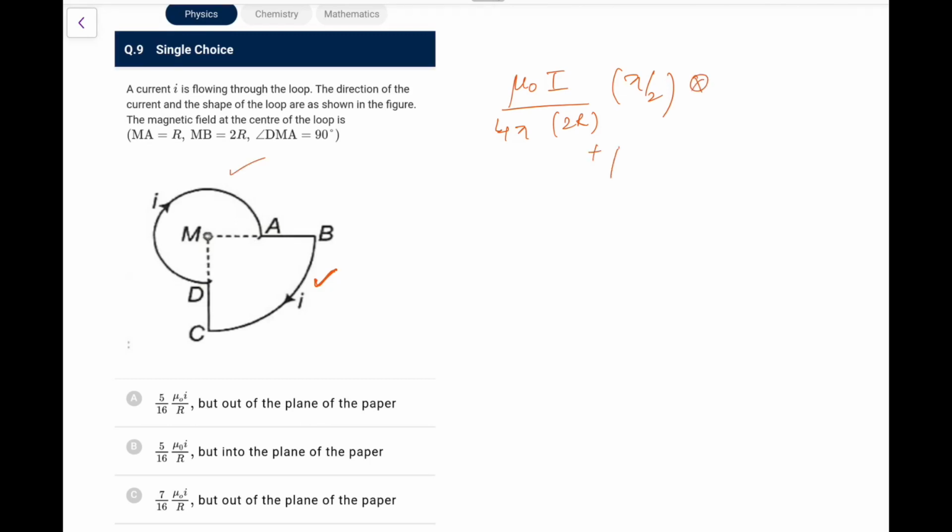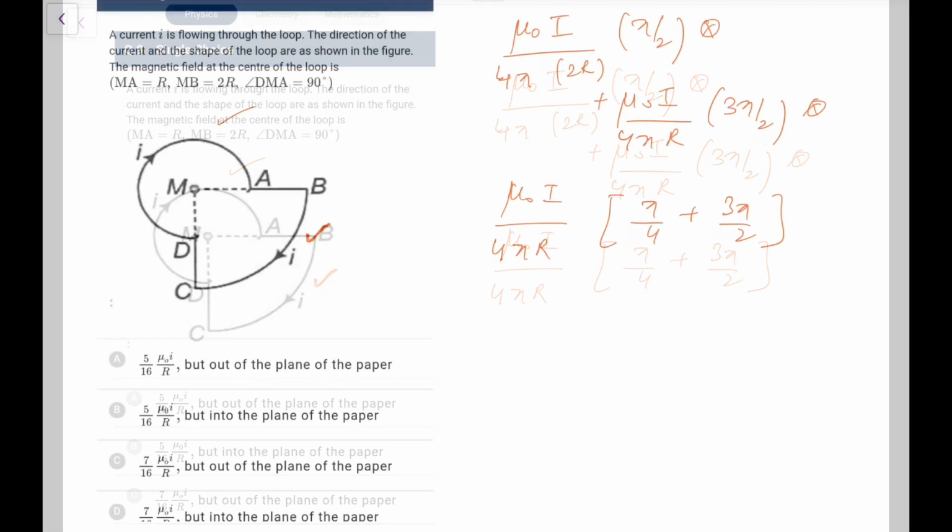Now due to this 3/4 loop, it would be mu naught I upon 4 pi r, and this would be 3 pi by 2, and again this is inwards. So what we will have, mu naught I upon, I can take out 4 pi r as common, so I will have pi by 4, and here I will have 3 pi by 2.